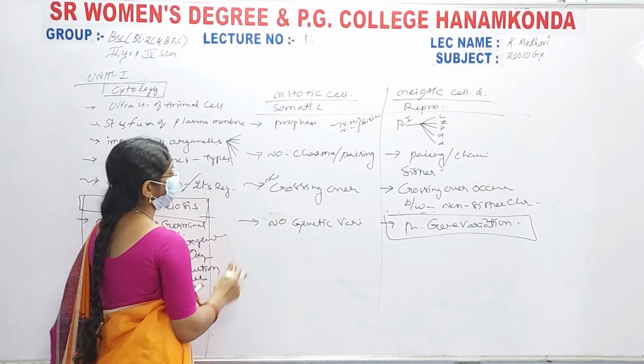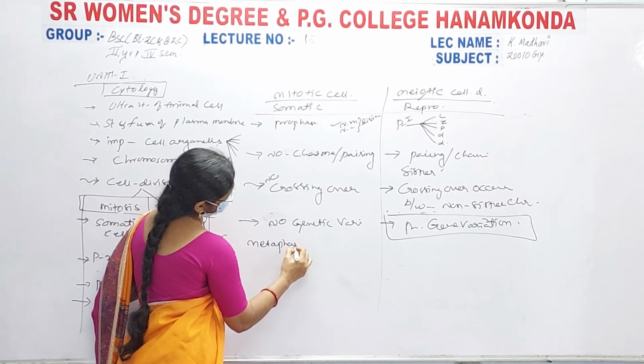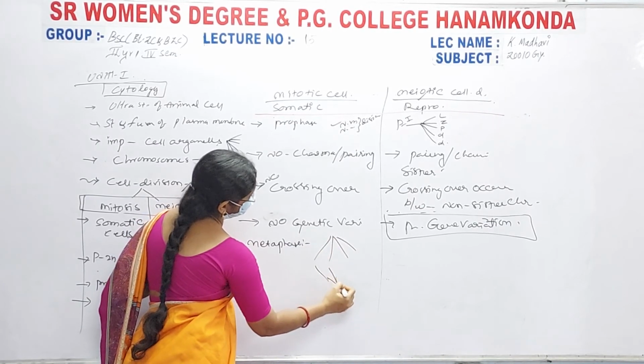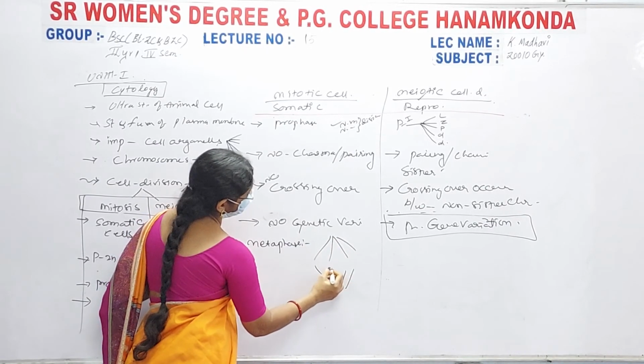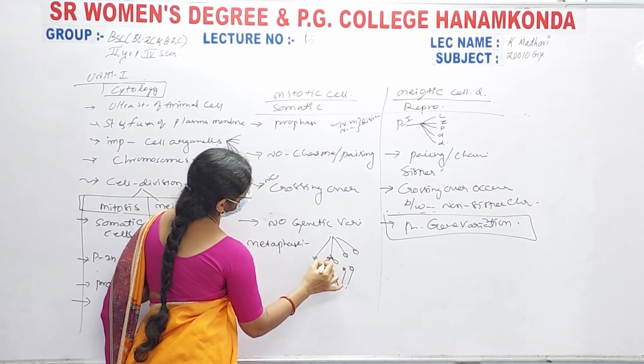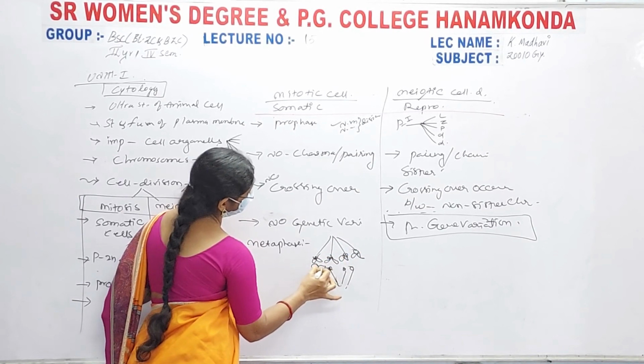This is about the prophase. In the metaphase, the spindle formations appear on both sides. The centromeres are at the equator and the arms toward the polar regions, and the median or equatorial plate is formed.